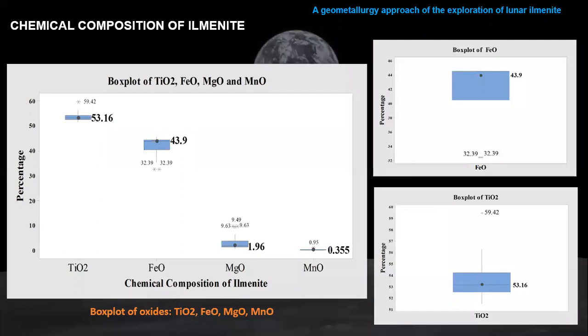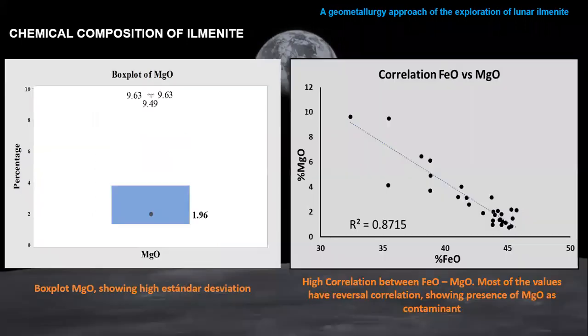So another important term is the chemical composition of the ilmenite, because the ilmenite is not pure. On the Moon, the ilmenite in the regolith is not pure. There is a specific contaminant, magnesium oxide, and magnesium oxide has a reverse correlation with iron oxide. So when you have more magnesium oxide, the content of iron oxide decreases. This is important for the ilmenite, because iron oxide is the part that provides oxygen for the reaction.